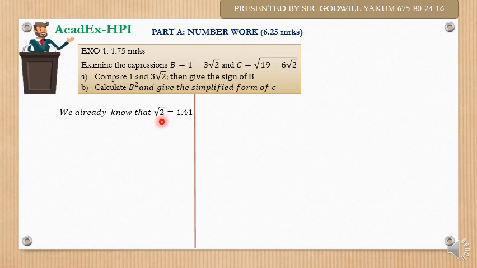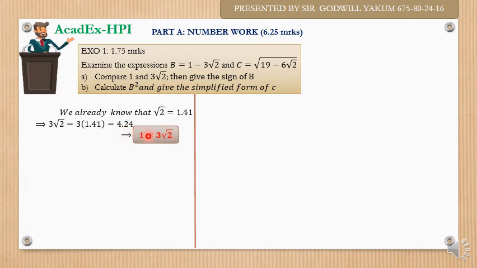So question 1 says compare 1 and 3 root 2. We know that the square root of 2 is equal to 1.41. It means that 3 root 2 is equal to 3 times 1.41. When you multiply this, I hope you know how to multiply decimals without a calculator, you have 4.24. Then this implies that 1 is less than 3 root 2, because 3 root 2 is greater than 1.